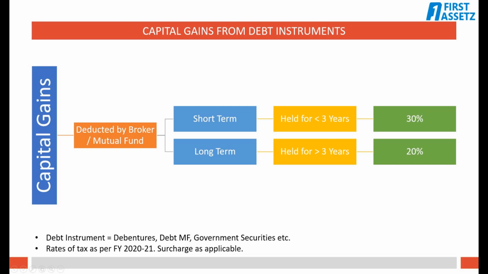Gains from investments held for less than 3 years are treated as short-term capital gains. The TDS rate in such a case is 30% plus surcharge. If the debt investments are held for more than 3 years, such gains will be treated as long-term capital gains. This gain enjoys the benefit of indexation as per the Income Tax Act. TDS in such a case is at the rate of 20% plus surcharge on the gains. The mutual fund or the stockbroker, as the case may be, will be deducting the TDS along with surcharge.